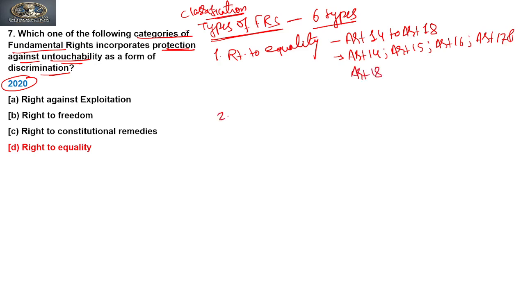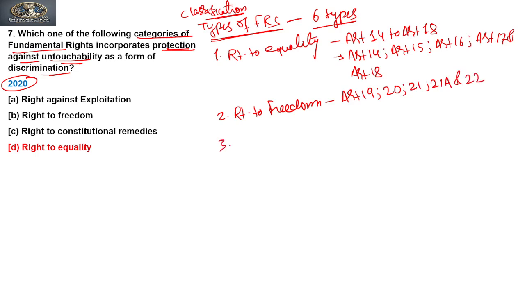Now the second classification is right to freedom. This includes Article 19, Article 20, Article 21, Article 21A and Article 22.